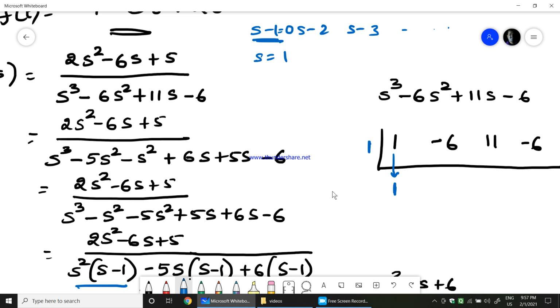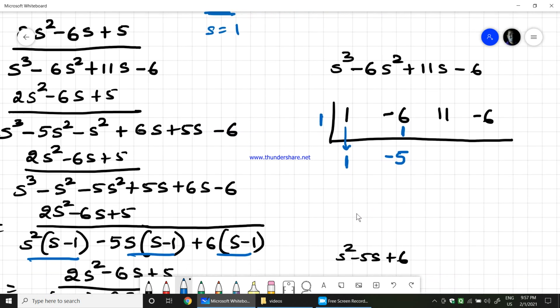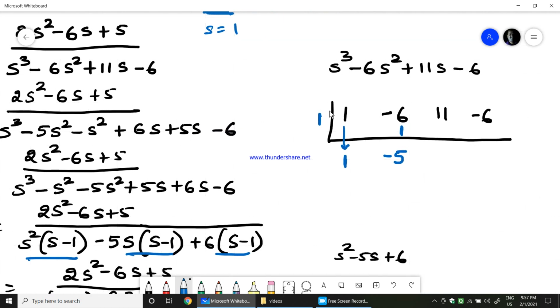Now 1 into 1 is 1. Minus 6 plus 1 is minus 5. Then 1 into minus 5 is minus 5. 11 minus 5 is 6. Whereas 1 into 6 is 6. Minus 6 plus 6 is 0.